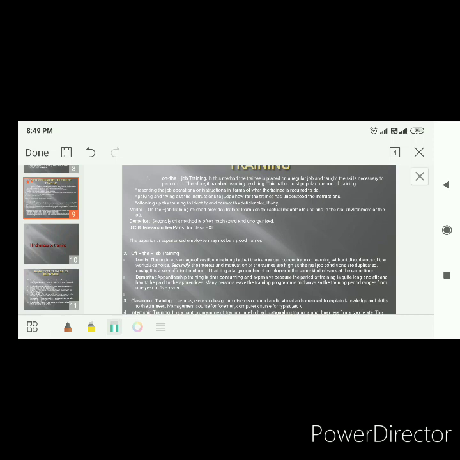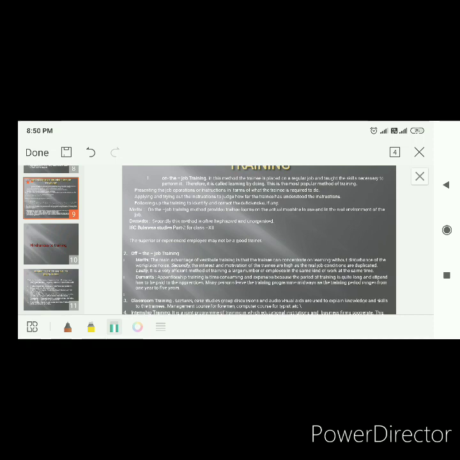That means what is on the job training? Yes, in this method, the trainee is placed on a regular job and taught the skill necessary to perform it. That means while doing the job, the person is trained. The trainee learns under the guidance and supervision of the superior or the instructor. Right? The trainee learns by observing and handling the job. That means you are on the job and then you are learning it. So this is the most popular method of training as well. For example, JIT, which can be written as job instruction training.